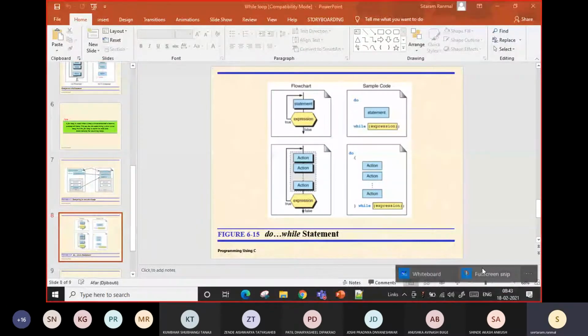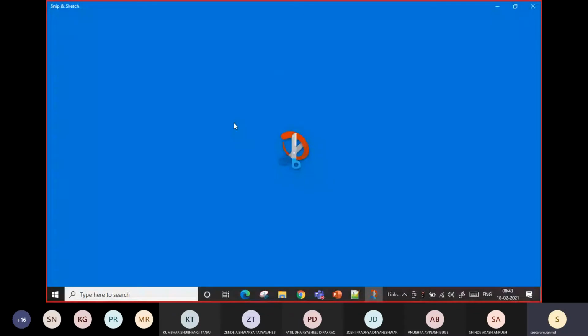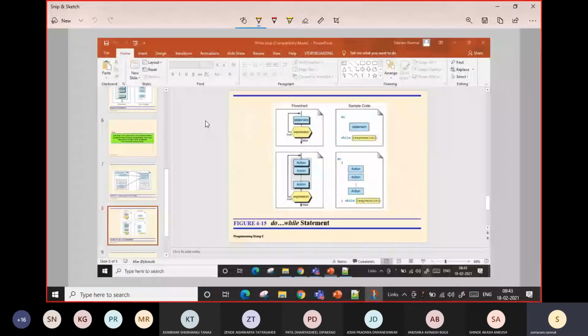If we see this, the important thing is, this is the look of a for loop.